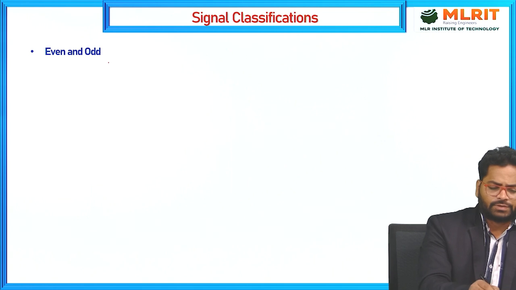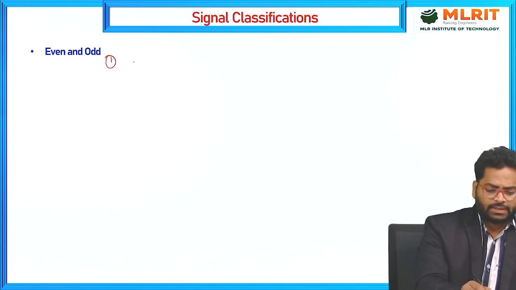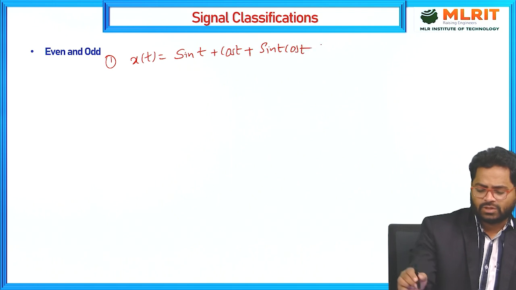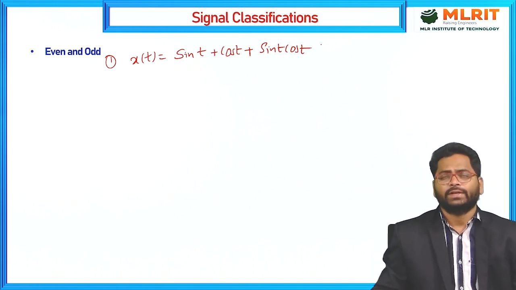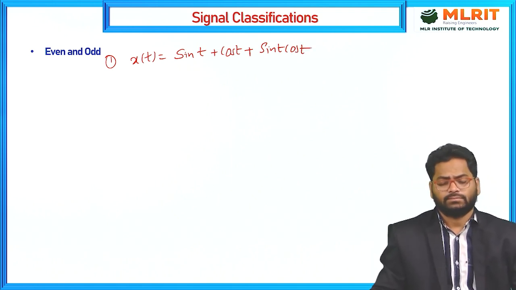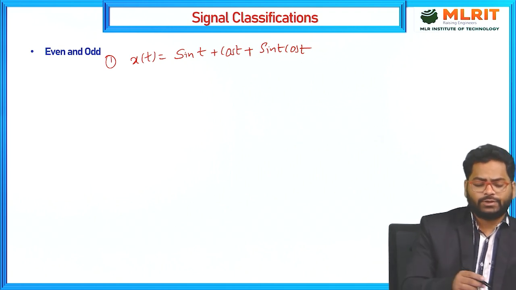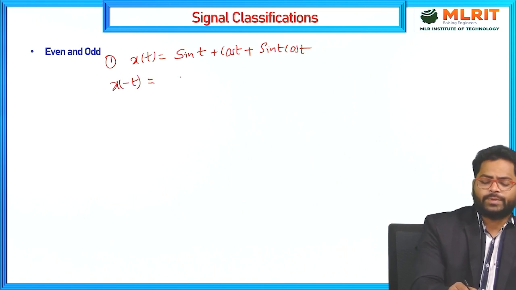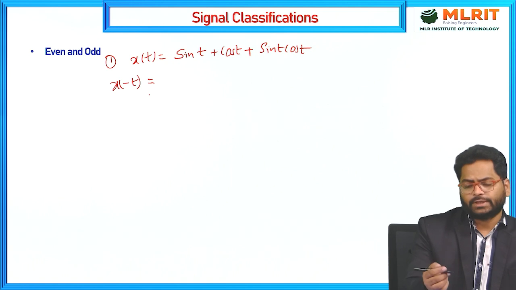Let us take one more question. For example, to make you understand, x of t is equal to sin t plus cos t plus sin t cos t. This is the signal which is given, and find its even and odd components. If I ask the question like that, first of all we need to find x of minus t. X of minus t means wherever you find t, substitute it as minus t.